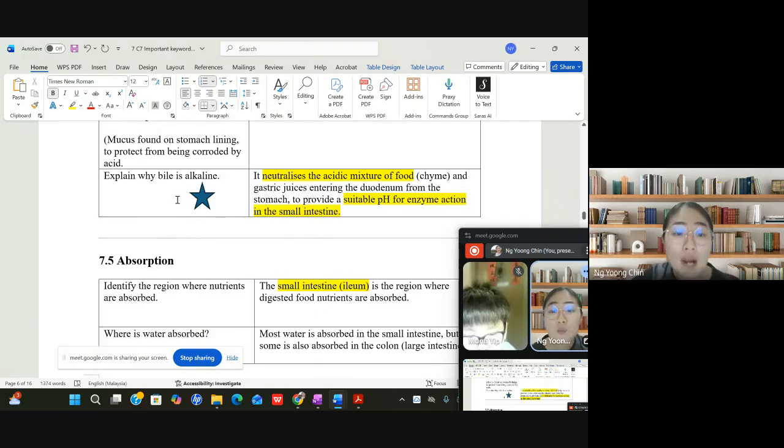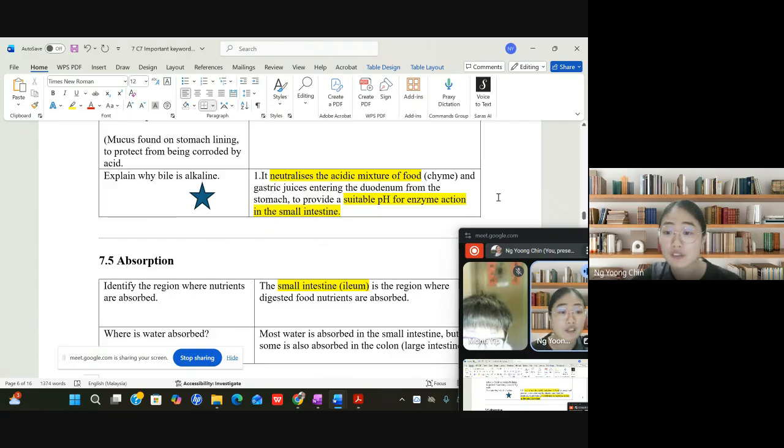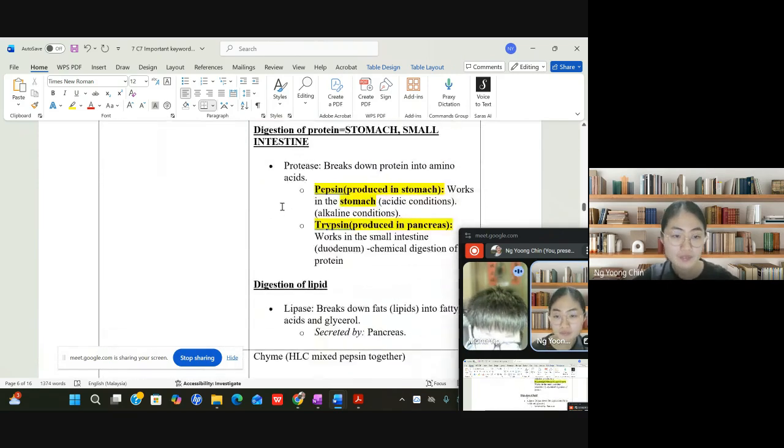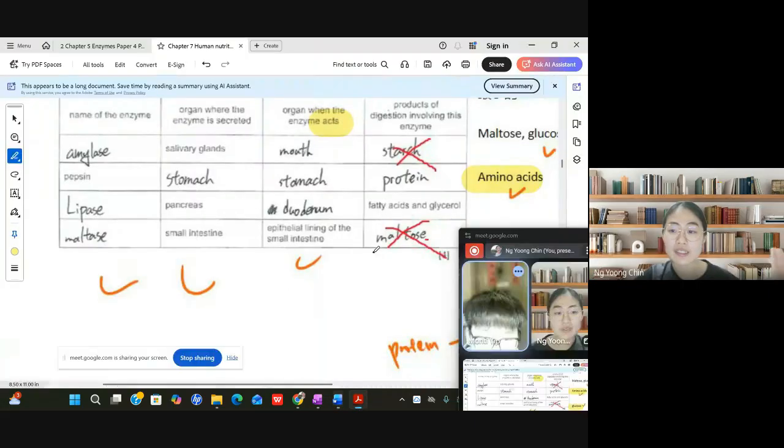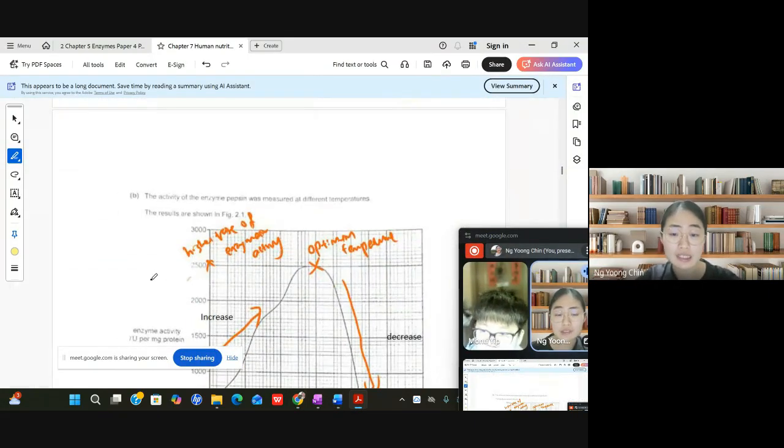And then, why is bile alkaline? First, it neutralizes the acidic mixture of the food. And then it provides the suitable pH for the enzyme actions in the small intestine. So this is bile. Okay, I'll show you another kind of question, so you just have a look.